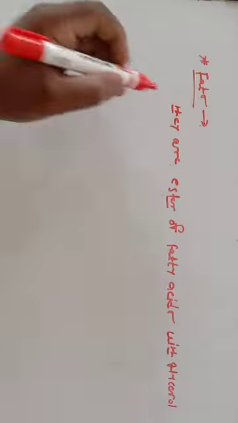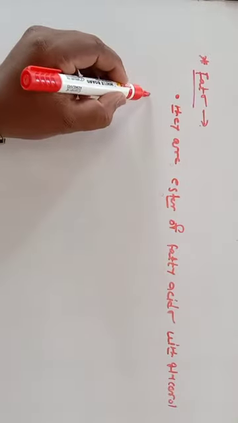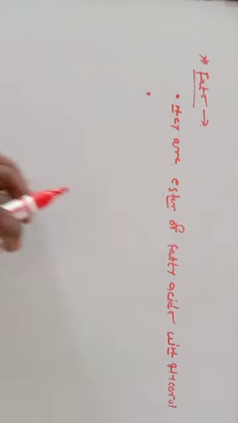Again, the second important point regarding these fats, so let us consider it as a property or characteristic of the fats. They are the esters of fatty acid with glycerol.